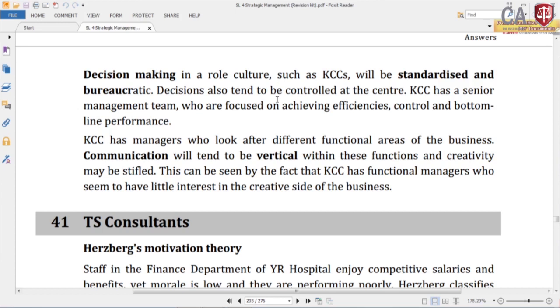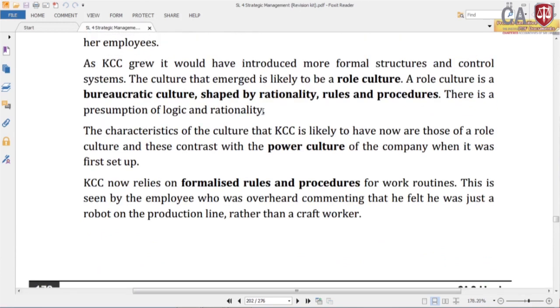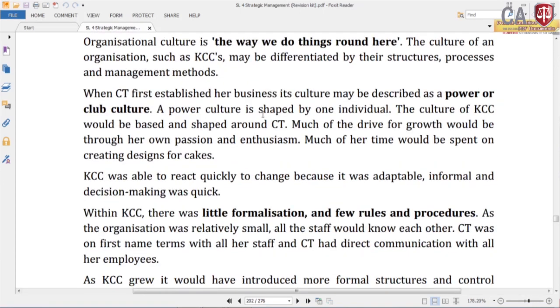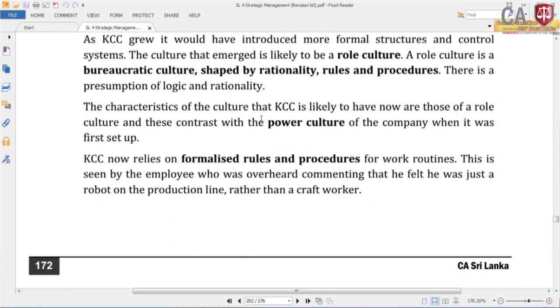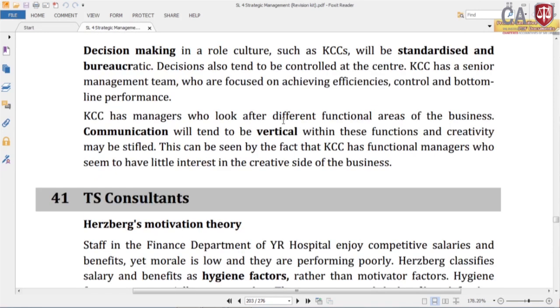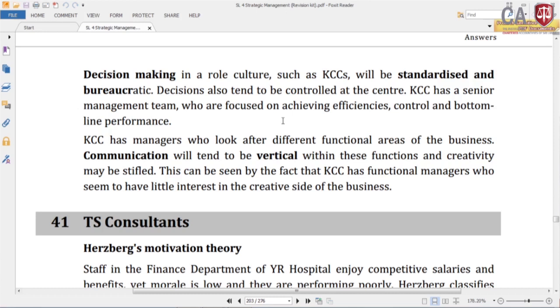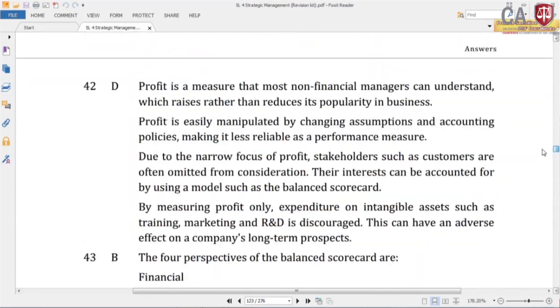If you look at the examiner, what he has identified is initially they had power culture, since decisions were made by the owner CT, the company was based on that particular person. Then later, what has happened is it became a role culture and started to work based on rules, policies and procedures. Right. So, with that we can complete question number 40 also, and we will move to the next question, question number 41.